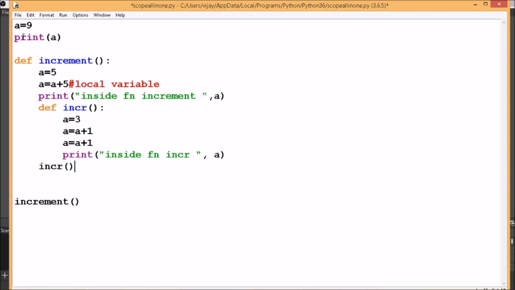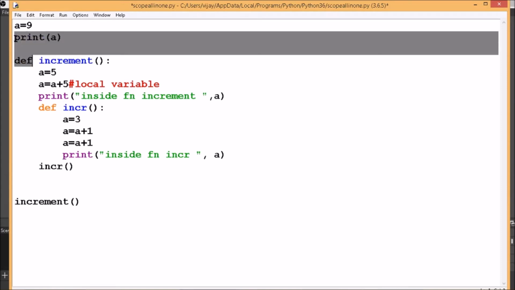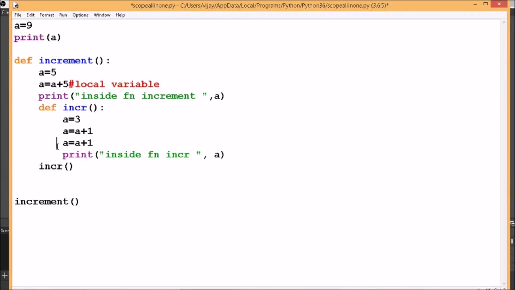So this time the first print statement gets executed, and secondly when we call increment, the print statement inside function increment will get executed, and when we call INCR within the increment function, this print statement is going to execute.